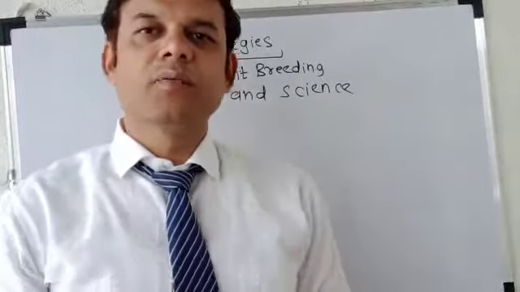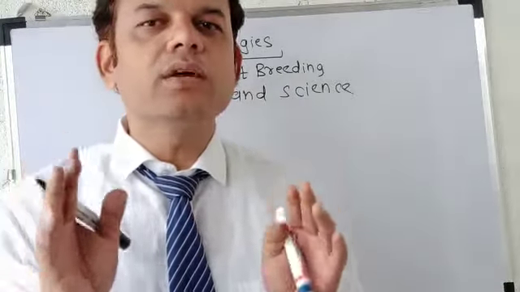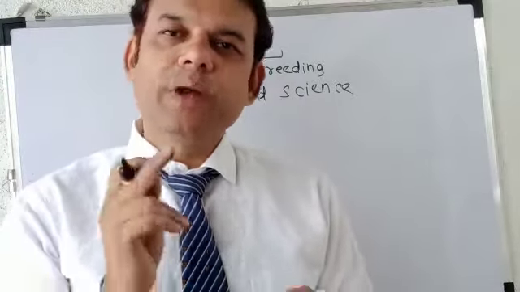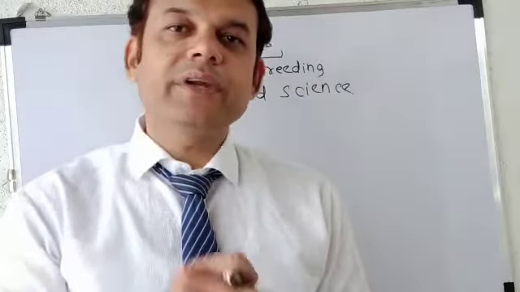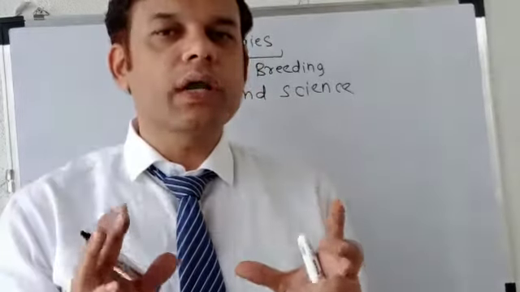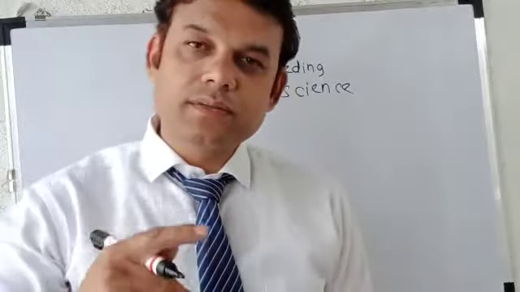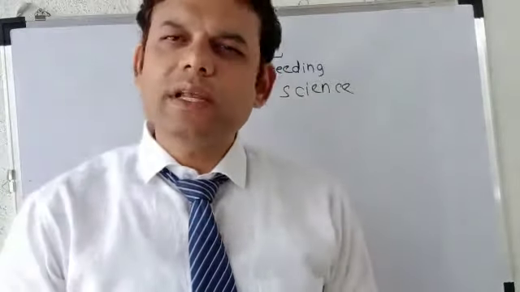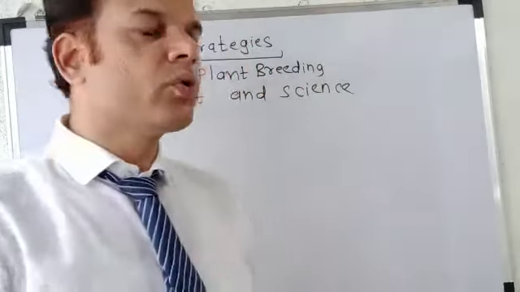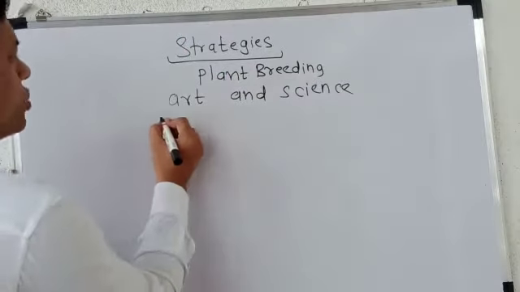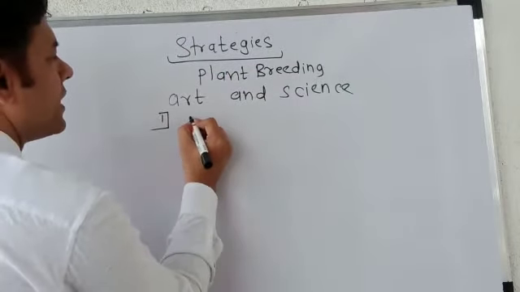Why art? Because it is actually performed on the field. It is agriculture, so we need a skill, that is art. And how is it science? Because we are not talking about traditional farming, students, rather we are talking about a very scientific level of farming. Now what are we going to do in plant breeding? So in plant breeding there are different types of techniques.